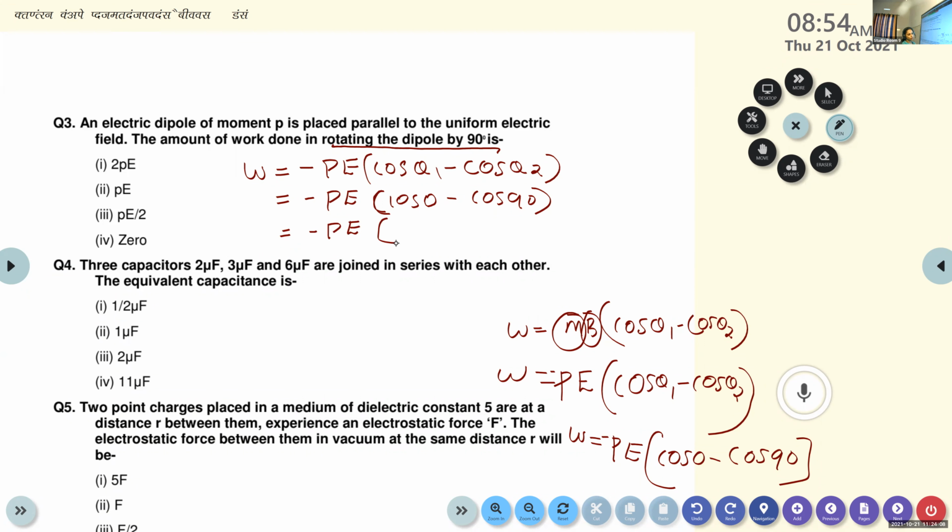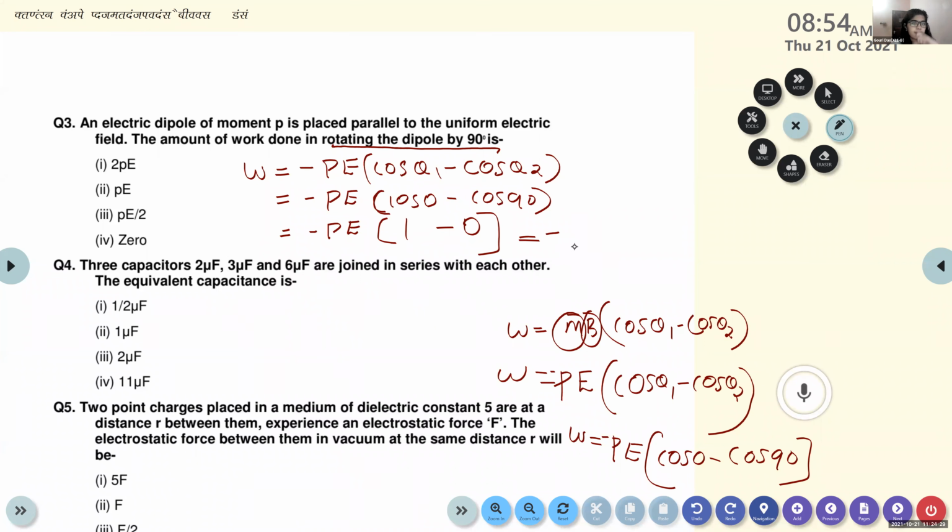What is cos 0? 1. Cos 90? 0. So what about the final answer? W is equal to minus P.